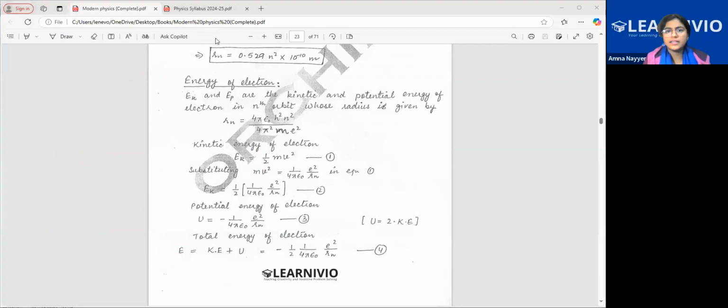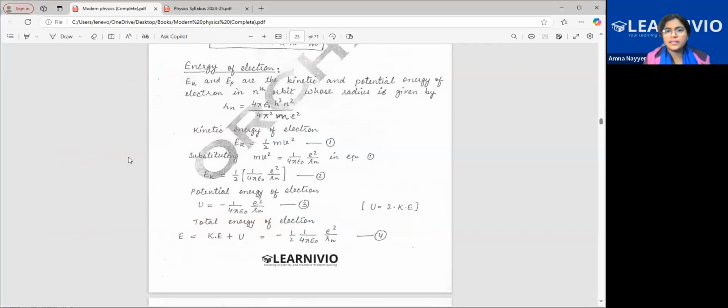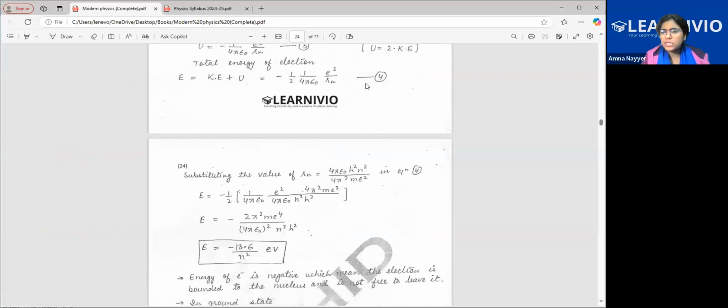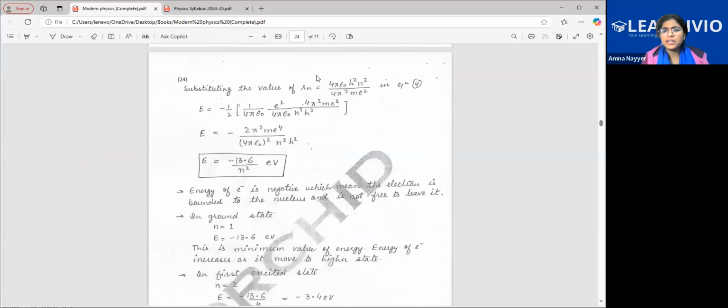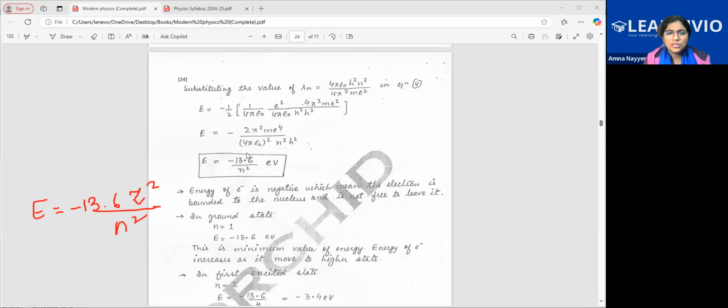Okay, so that's what you can remember for energy. Now, when you equate kinetic energy with potential energy, finally you will get this energy: E is equal to minus 13.6 Z square by N square electron volt.